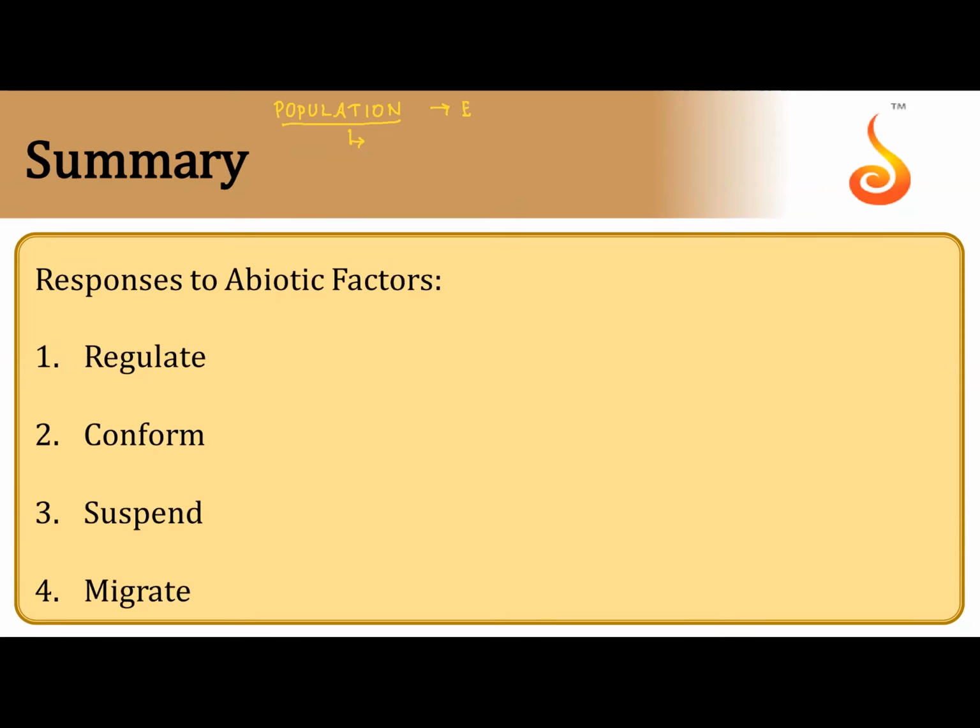The first one is ecophene. What is an ecophene? Ecophene is phenotype variable due to fluctuation in environment.